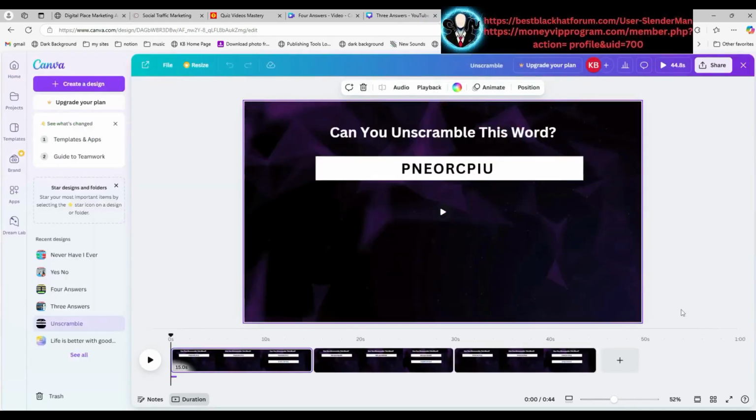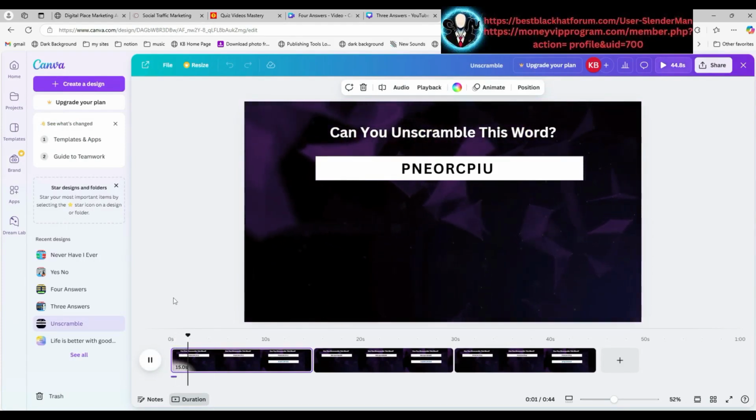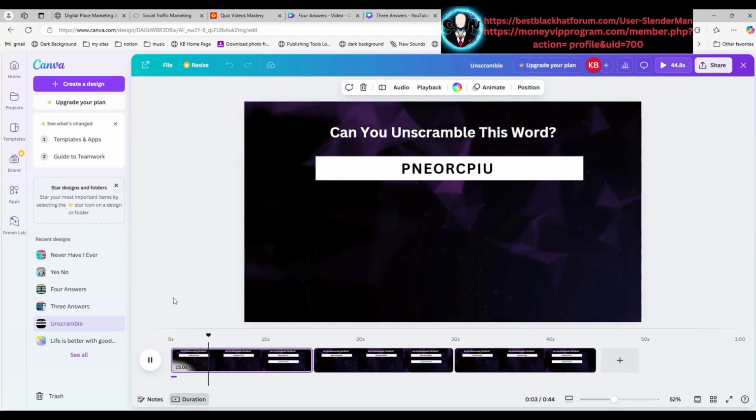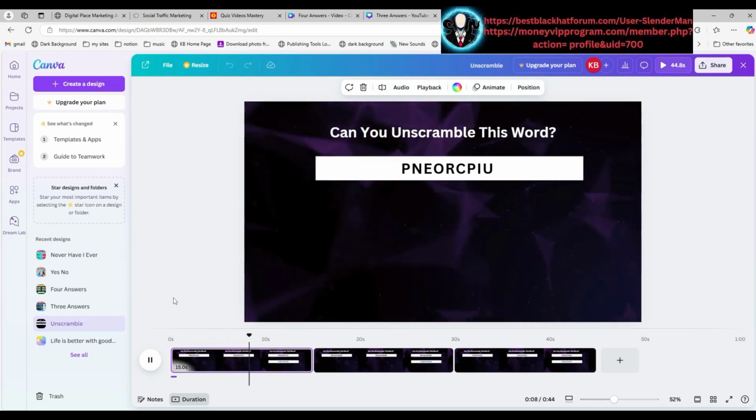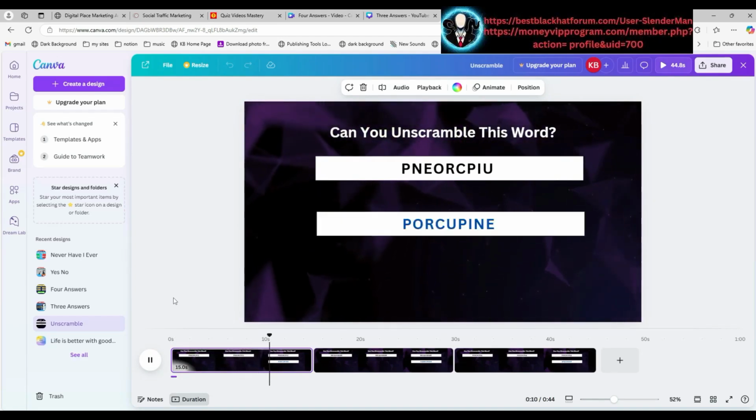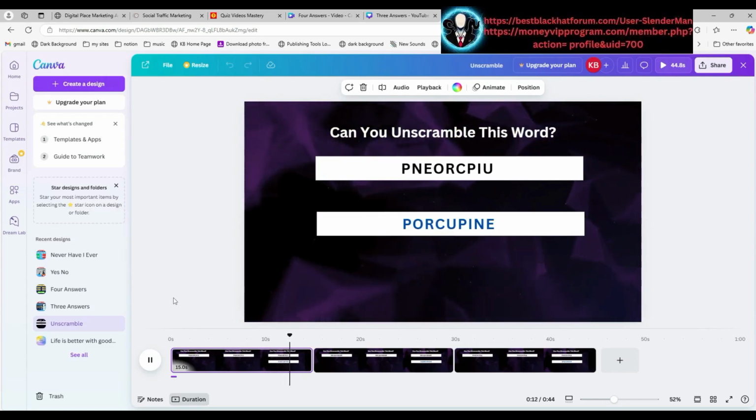This one is to unscramble words. So I'm going to play this. It's got a few sounds in it I already put in there in the background video. And give people a good amount of time to figure that one out. Little drum roll happened there, and the answer appears.